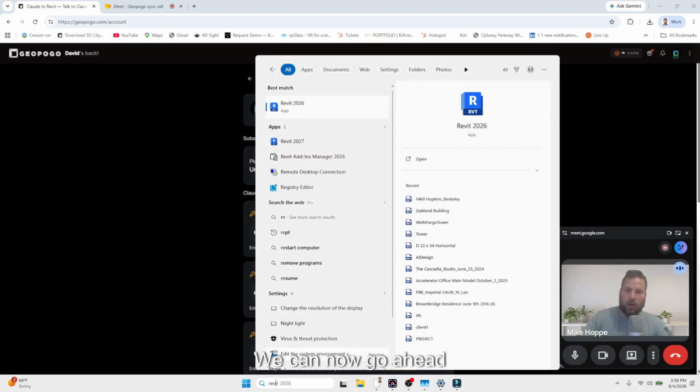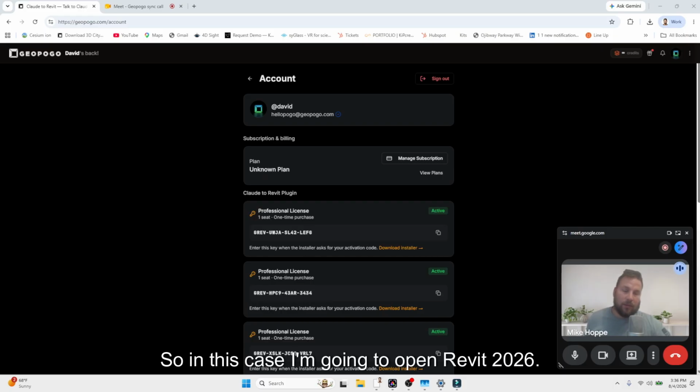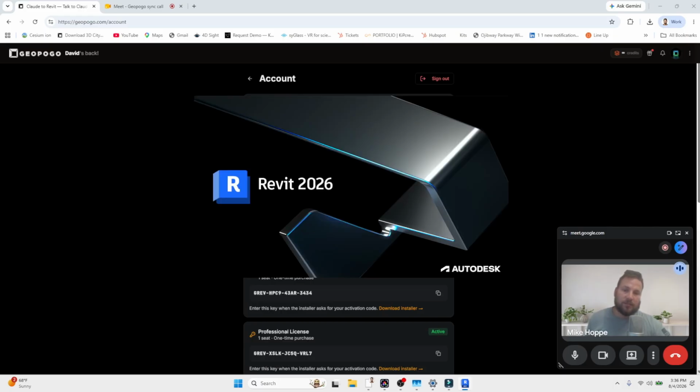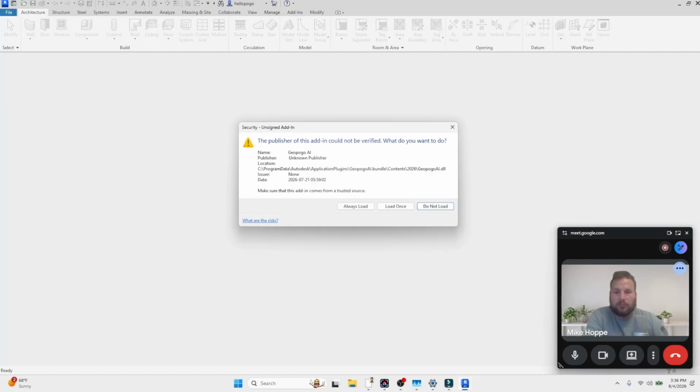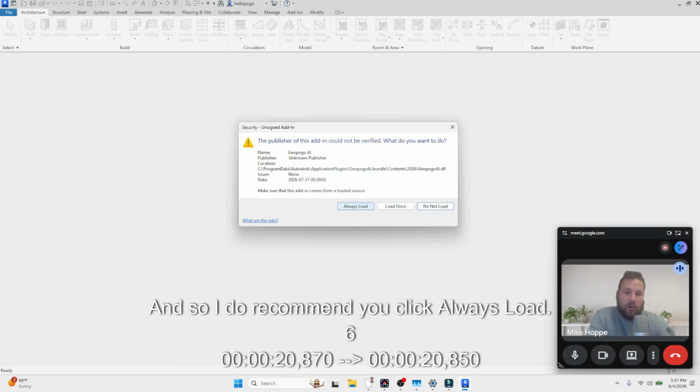We can now go ahead and we're going to open Revit. So in this case, I'm going to open Revit 2026. Once Revit is opened, you will see here that we need to click Always Allowed for the plugin to load. And so I do recommend you click Always Load.